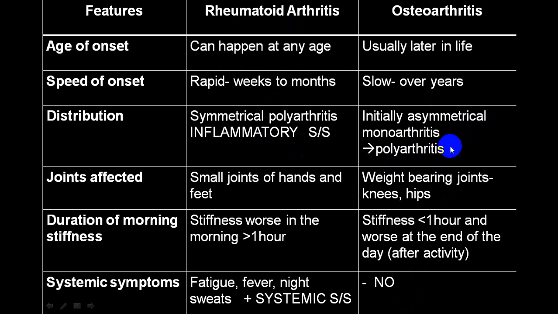Usually small joints may be involved, that is DIP joints. Joints affected commonly are metacarpophalangeal joints and PIP joints, proximal joints, while these are distal joints, weight bearing joints. Knee and hip are very commonly involved as far as the big joints are concerned.